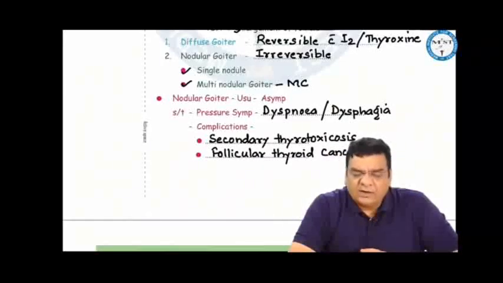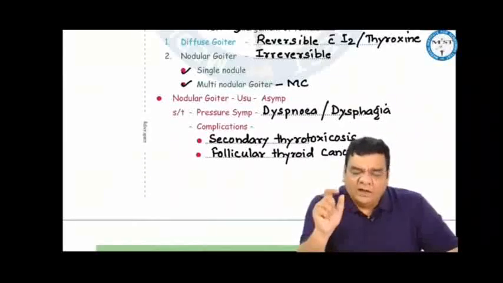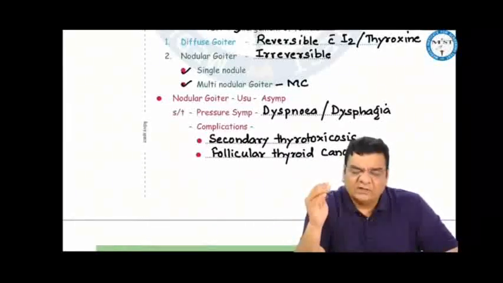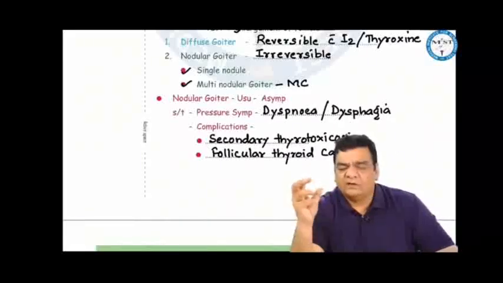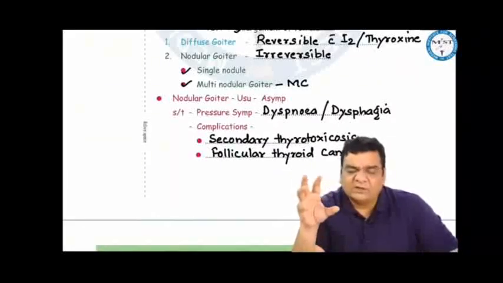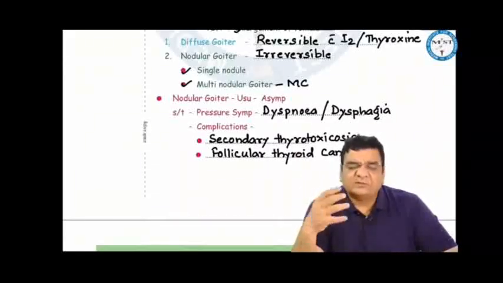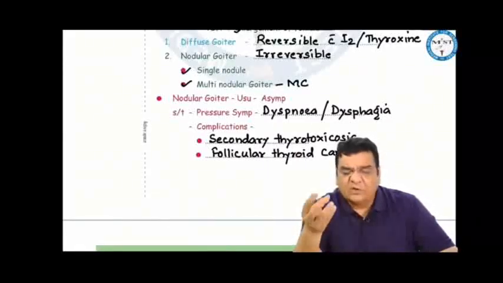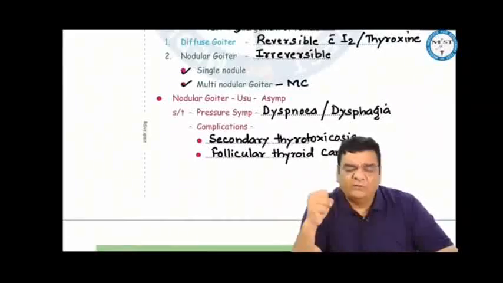Sometimes nodular goiter can be complicated by secondary thyrotoxicosis. If the internodular tissue becomes more active, or if there are some active follicles in the periphery of the nodule, they may become overactive and start producing more T3 and T4, leading to secondary thyrotoxicosis. In long-standing endemic goiter, follicular thyroid cancer can occur. If the patient has pressure symptoms, maybe dyspnea or dysphagia, or other complications, or the patient wishes it for cosmetic reasons, we have to remove this goiter.